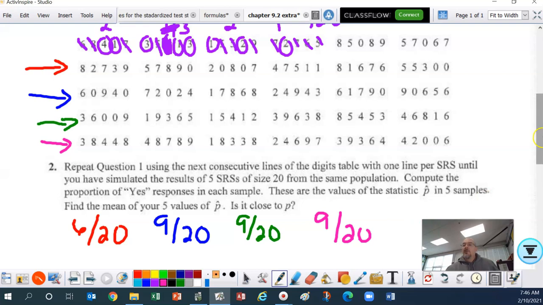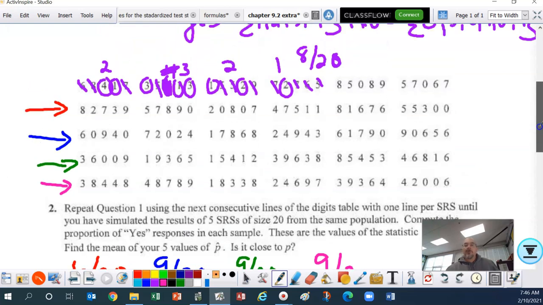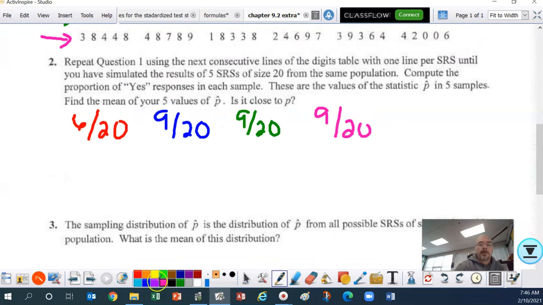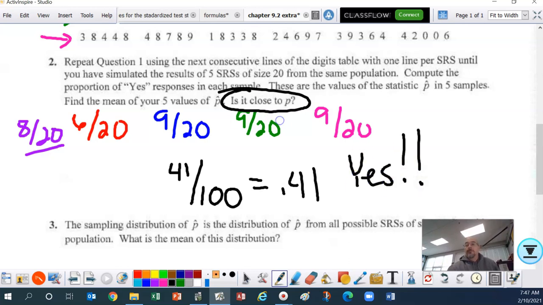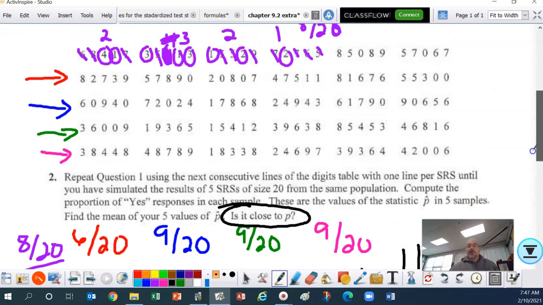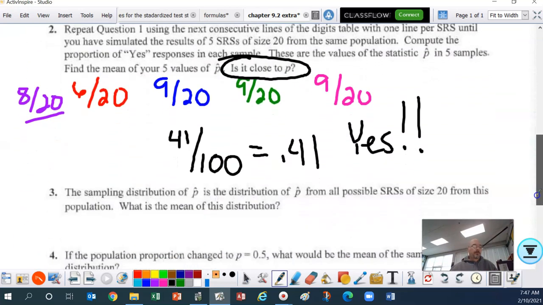Okay, so I repeated it, and I have a total of 5 samples, right? My first sample is 8 out of 20. So if I add all of that up, ladies and gentlemen, I end up with 41 out of 100, which is 0.41. Wow. So is it close to P? Yeah, the simulation, yes, it is. It's very close to P. Okay. Again, I didn't show the details, but that's the result when I run the simulation.